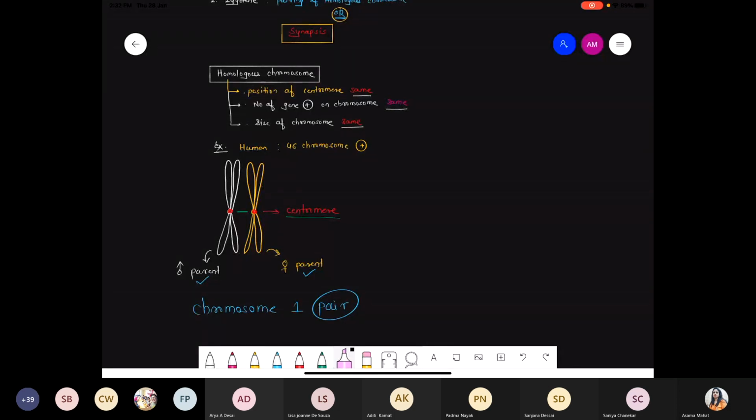All this is the information related to the process of synapsis, that is pairing of the homologous chromosomes. Always remember, chromosome number 1 pairs with 1, 2 pairs with 2, 3 pairs with 3, 20 pairs with 20. This will never happen otherwise, there is no mismatch.